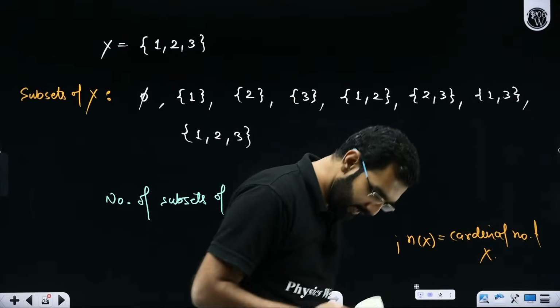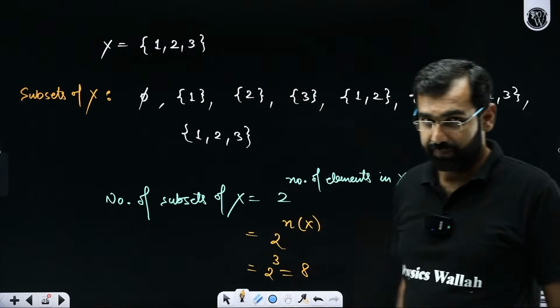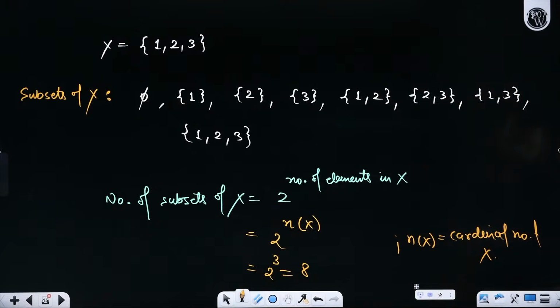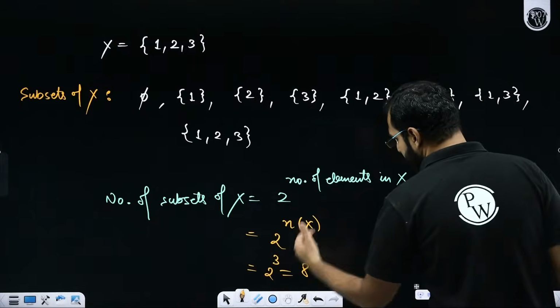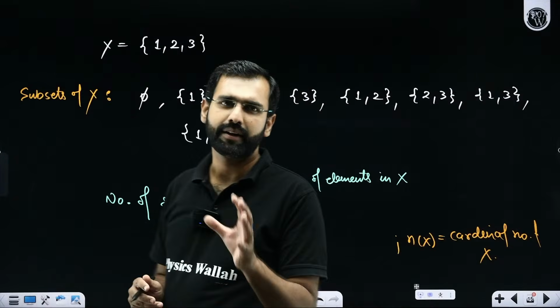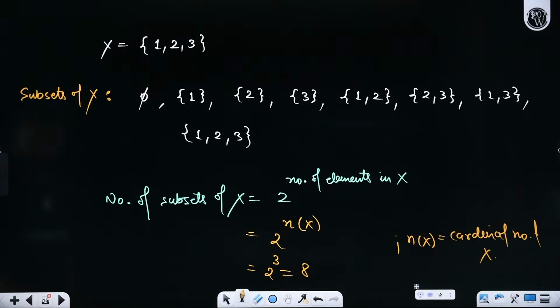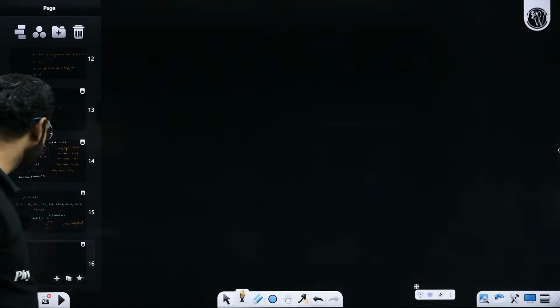Everybody understood it? Everybody got it? Or shall I re-explain this? The concept of subsets, are you able to process? Yes or no? Sir, how did you get it? That I'll explain in our regular batches. Here is the one shot, so I'll keep it to the point. I'll not go much into the derivations, but I'll keep it to the point. Everybody got it? Shall I re-explain this idea?